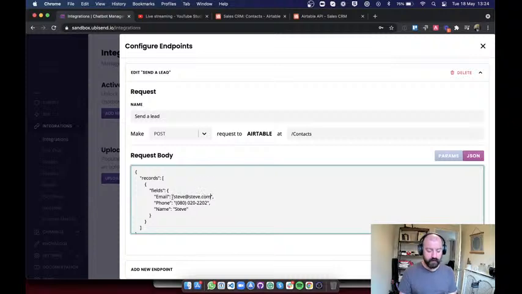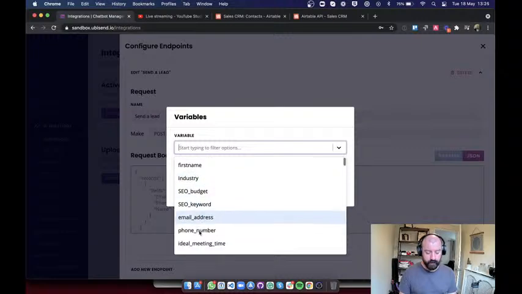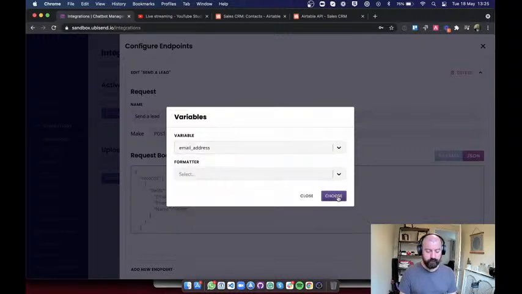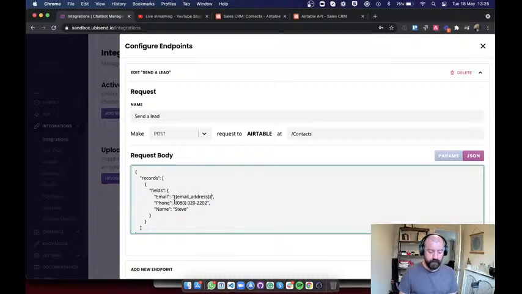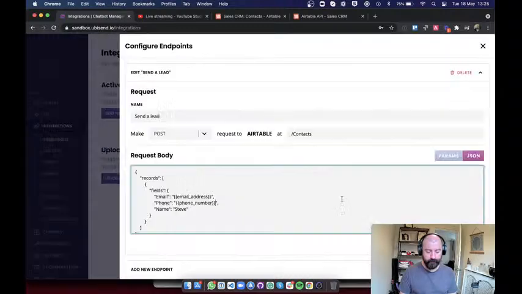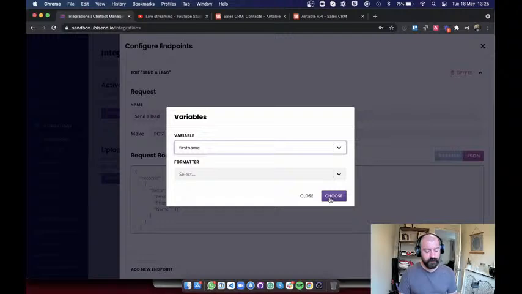So I can just say, all right, instead of just sending steve@steve.com every time, which would make no sense at all, I can bring up the curly brackets and say, send whatever value is inside that email address variable, send that. Whatever value is inside that phone number, send that. Whatever value is inside that first name, send that.